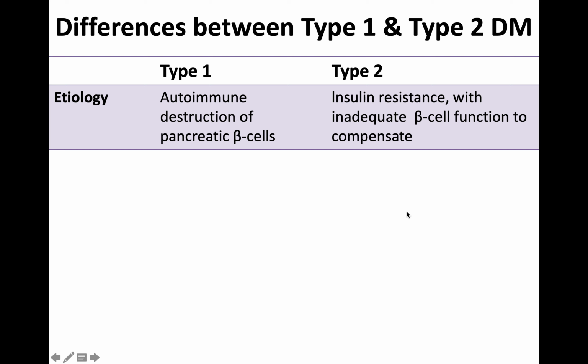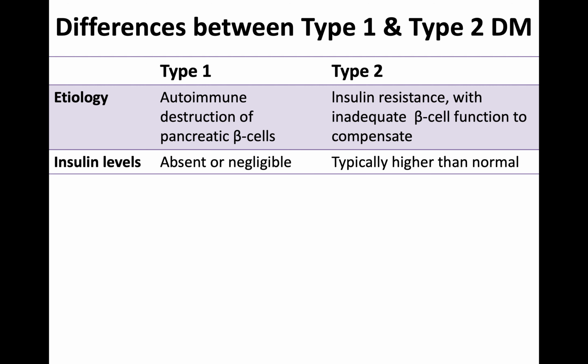Here you can see some of the differences between type 1 and type 2. As I told you, type 1 is an autoimmune disorder, and type 2 is insulin resistance with inadequate beta cell function to compensate. In some cases insulin resistance may be present but the beta cells cannot secrete accordingly, and in some cases it can even lead to hyperinsulinemia. Insulin level, as I told you, is absent or negligible in type 1, whereas in type 2 it is typically higher than normal.